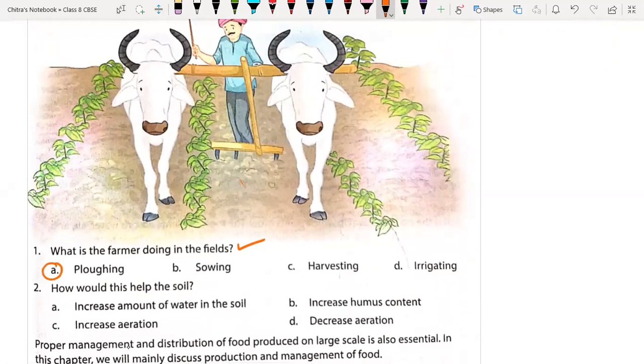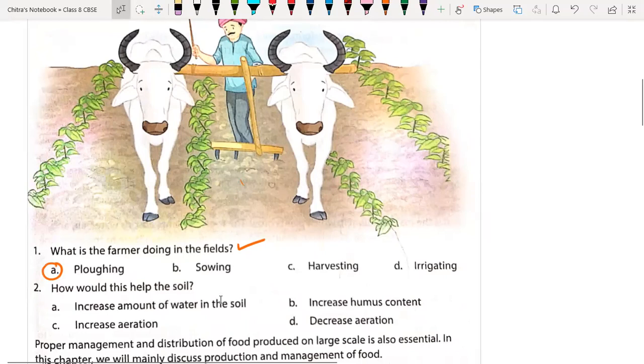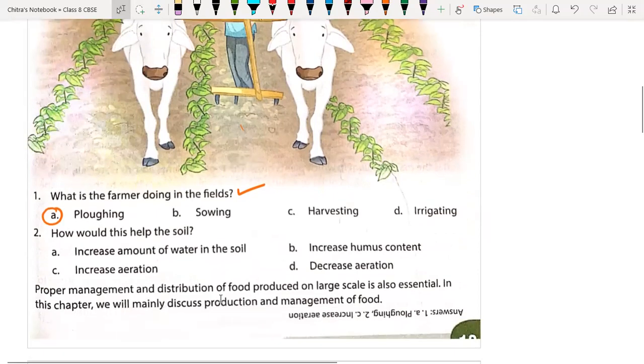Okay, next. How would this help the soil? Increase the aeration. Okay, what else? Increase in the amount of soil, it also increases humus content. Yeah, it increases the aeration. Okay, yes. This is the answer for that.